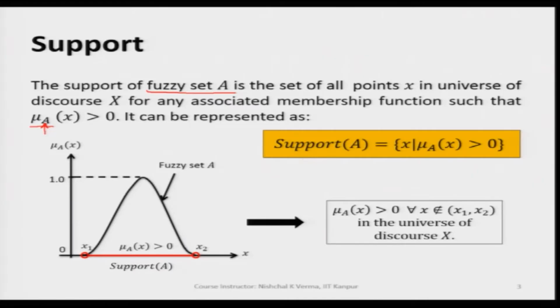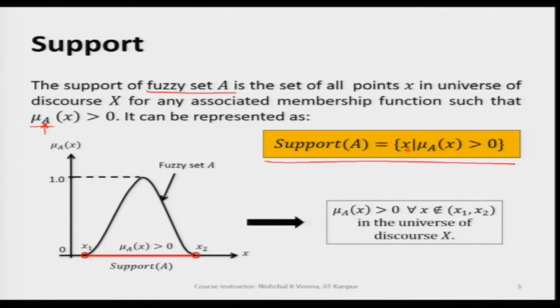So, support of A is written here. We see that support of A is equal to the set, the collection of all the x, this x is nothing but the generic variable values, and this has been drawn from the universe of discourse. So, we will not be taking any value which is not there in the universe of discourse, and this is all the values of x for which mu A of x is greater than 0.